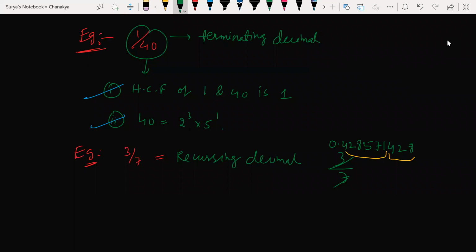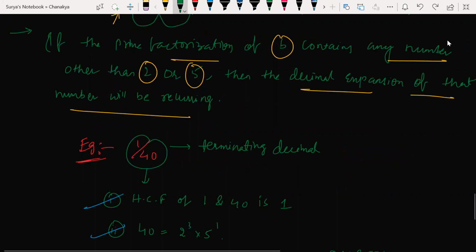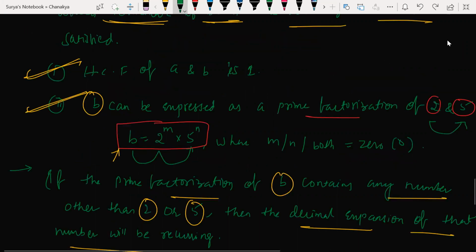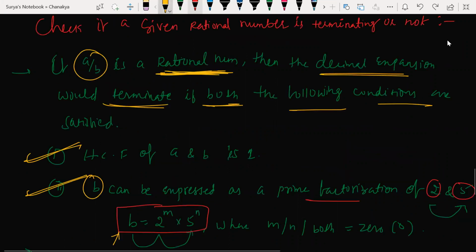It is a recurring decimal, isn't it? Yes, sir. But what is the HCF of this? It is a recurring decimal, beta. What I told: terminating decimal, rational number. If A and B, look, what is the condition? What are we learning now? Check if a given rational number is terminating or not. How can we check? For that, I wrote a rule here.